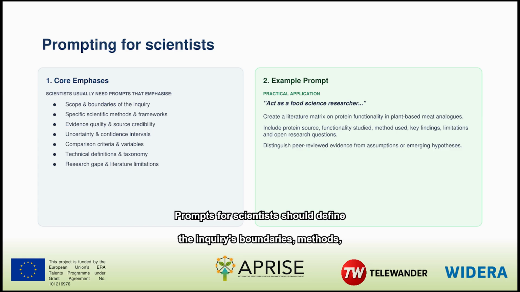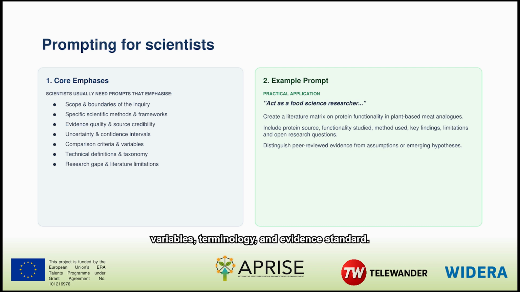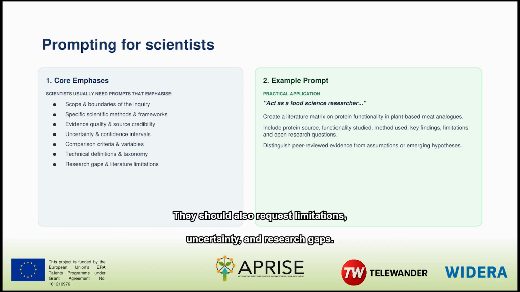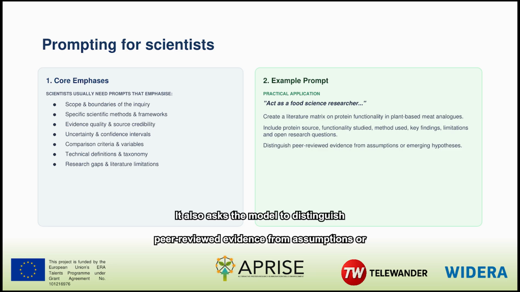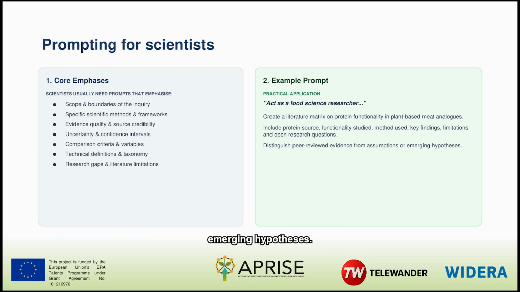Prompts for scientists should define the inquiry's boundaries, methods, variables, terminology, and evidence standard. They should also request limitations, uncertainty, and research gaps. The example asks for a literature matrix on protein functionality in plant-based meat analogs, with fields for protein source, method, findings, limitations, and open questions. It also asks the model to distinguish peer-reviewed evidence from assumptions or emerging hypotheses.